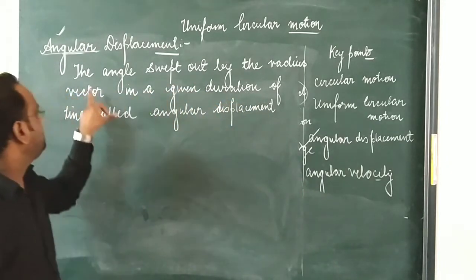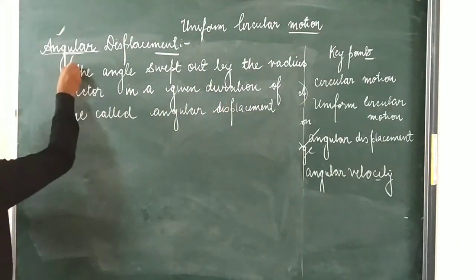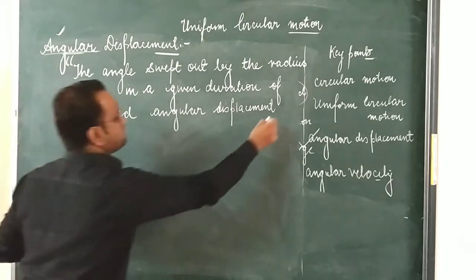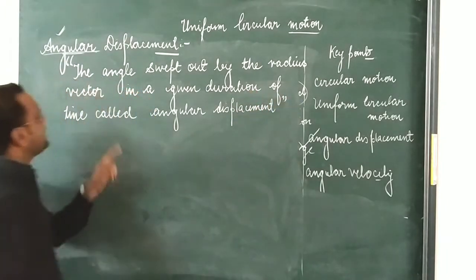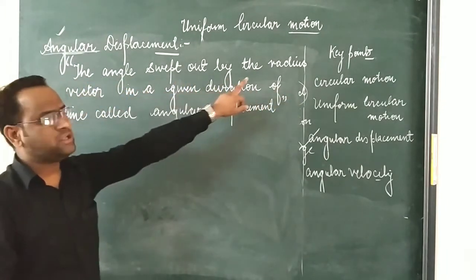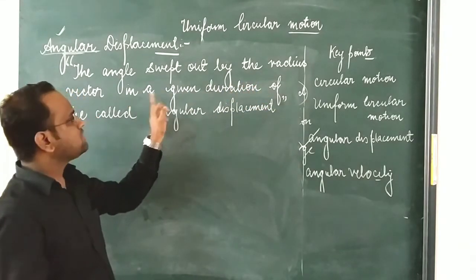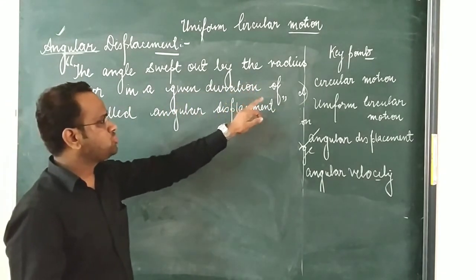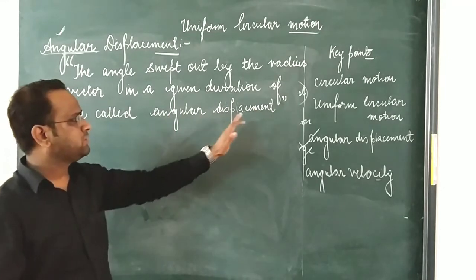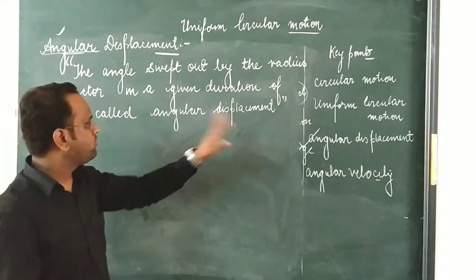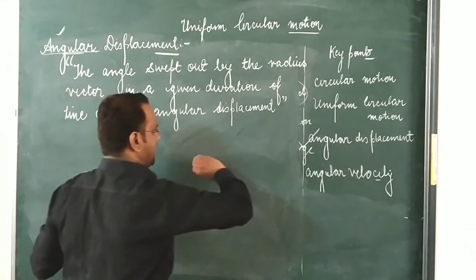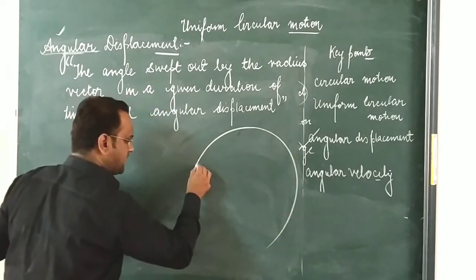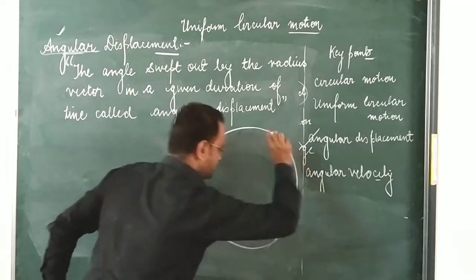So what I have written here is how we can define the angular displacement: the angle swept out by the radius vector in a given duration of time is called the angular displacement. With the help of this diagram, we can discuss what we mean by angular displacement.